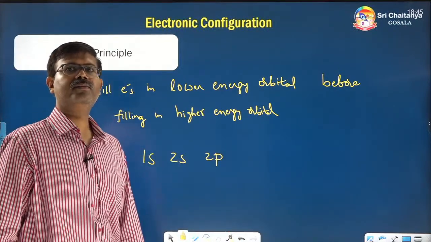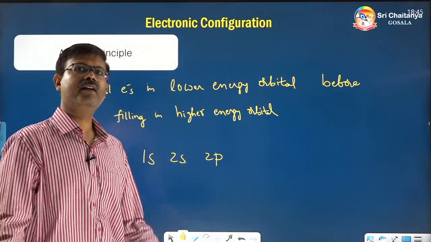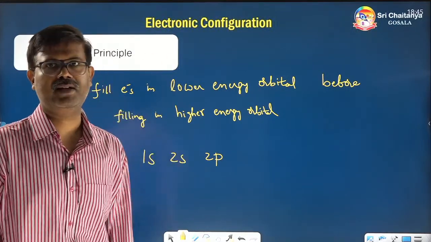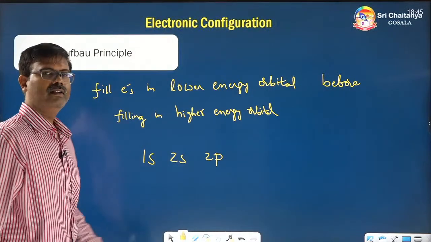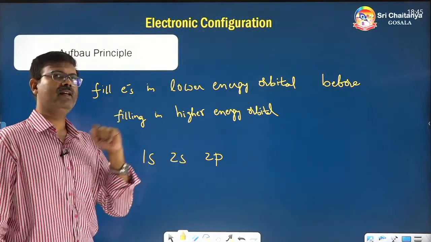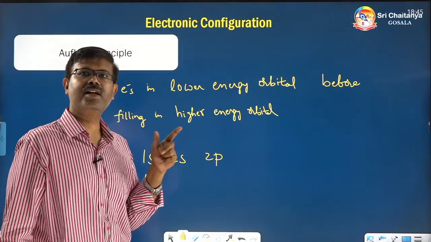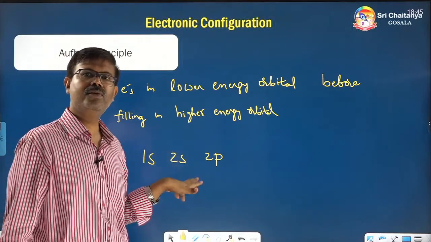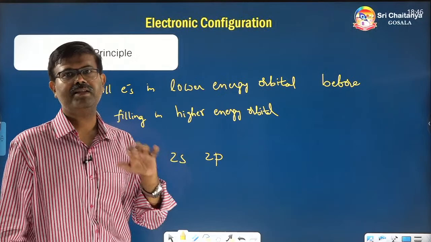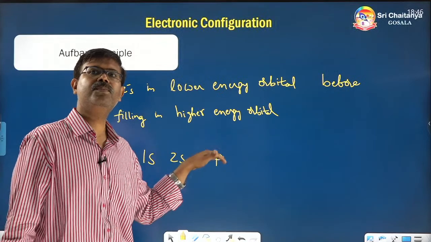Now, suppose I have an electron, let's take one electron as of now. If there is one electron, which orbital do you have to go to? 1s, 2s, 2p. 1s is the first shell, and in that the s subshell. 2s means the second shell, in that the s subshell. 2p means the second shell, in that the p subshell.